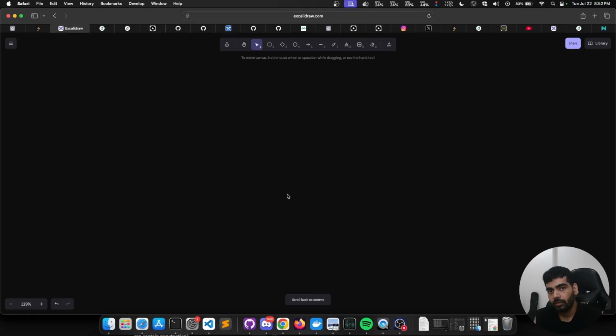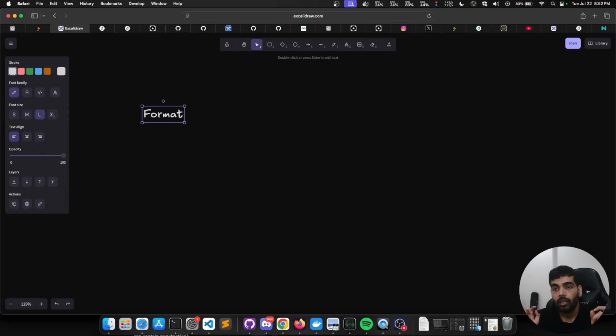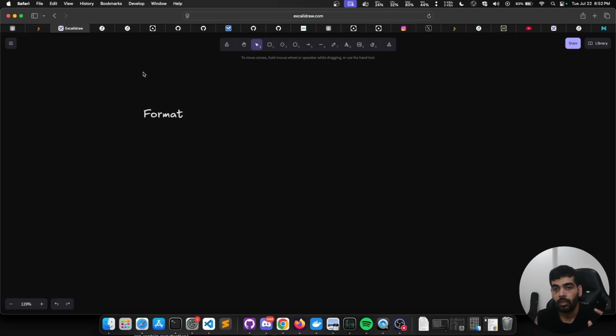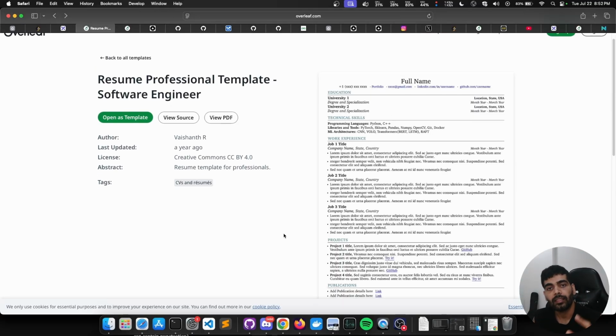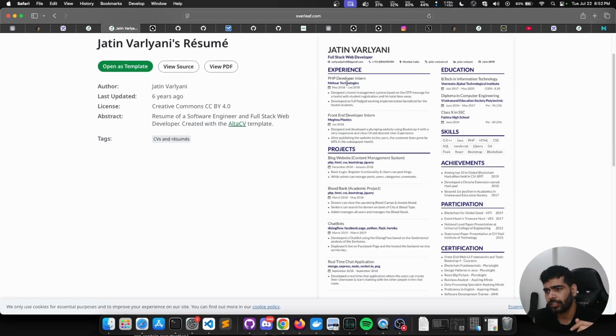So let's start in a structured format. The first thing that you need to keep in mind for your resume is the format. So format can be of two types for building a resume. The first format is a horizontal format in which the resume is something like this. And the second format is a vertical sort of format in which you have a column separating your two spaces of information. Now both of them are completely fine, but in the vertical one, or the column separated one, you get to put more information in your resume.